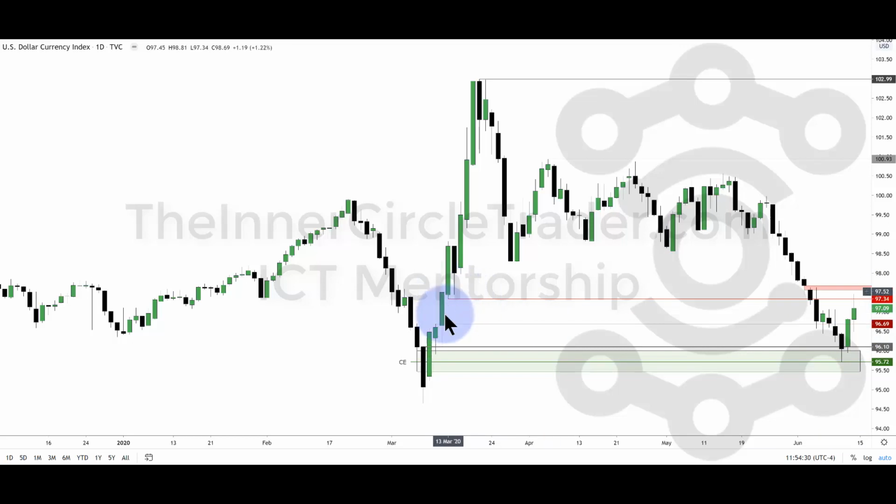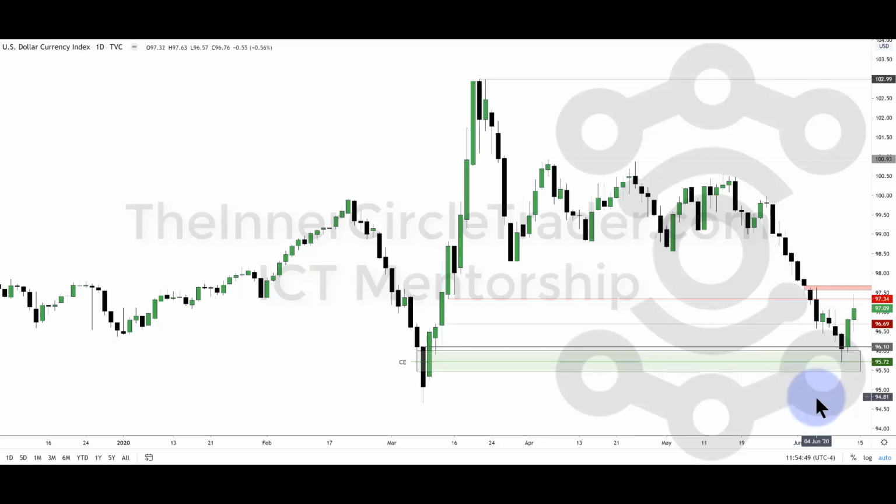So this is the BISI. The premium end or high of it is this candle's low, and the discount end of it, or the low of the BISI range, is this candle's high. So you can see we came right back up, traded back into these levels here again. And that's going to be important when we drop down to a lower time frame.